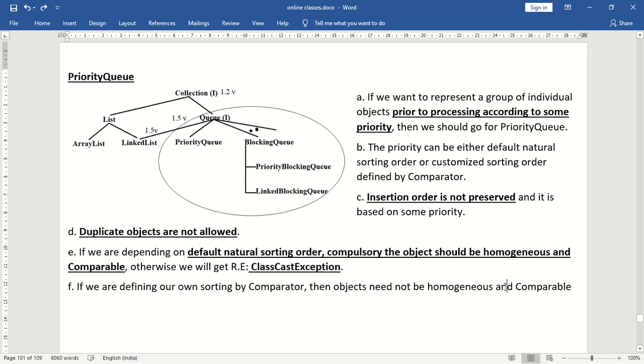In that case we can take even heterogeneous objects also. Next, what about null insertion? Can we insert null into the priority queue? No, we cannot insert null into the priority queue.